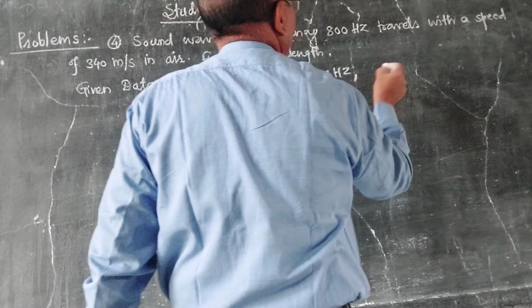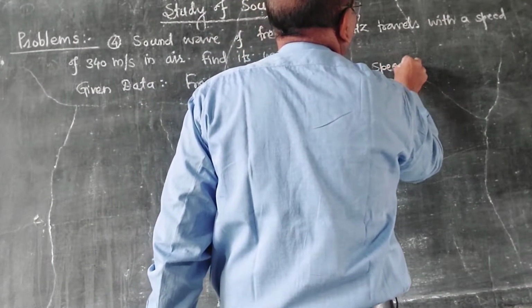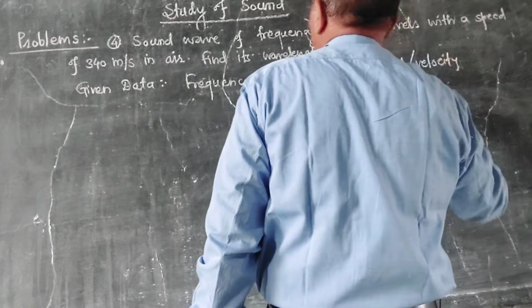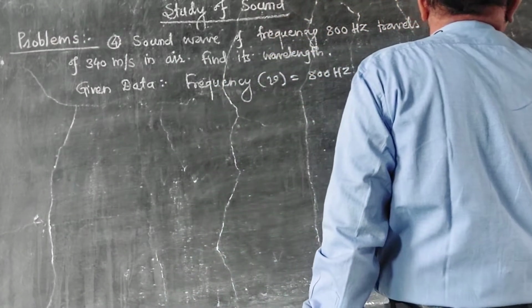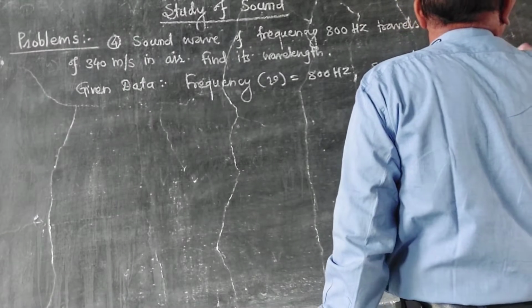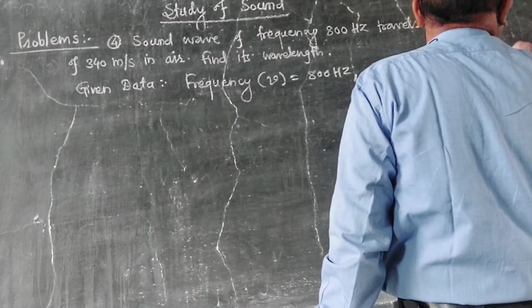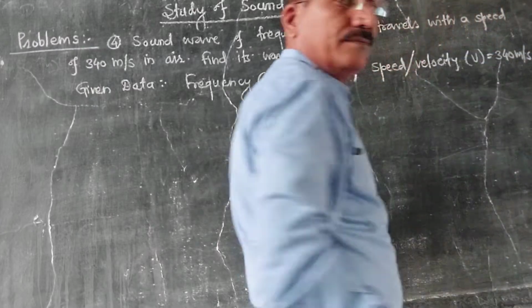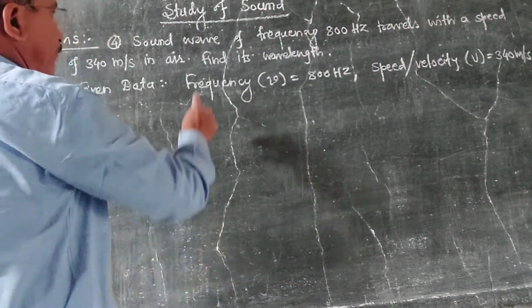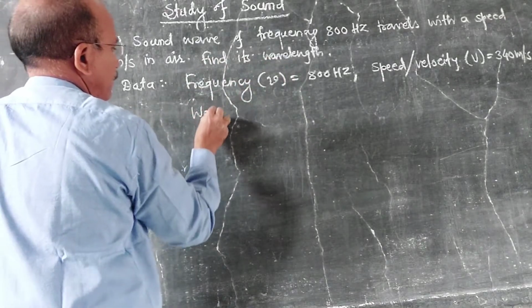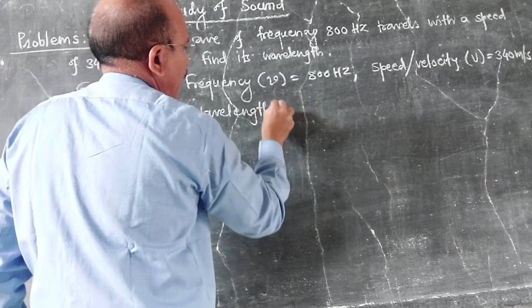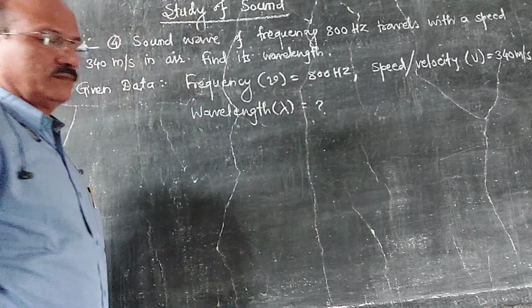Travels with the speed or velocity, that is V is equal to 340 meter per second. Okay, then find out wavelength. Lambda is equal to what?